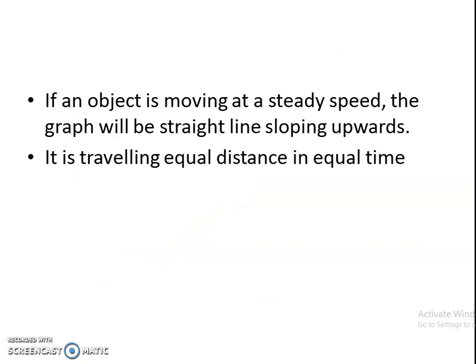If an object is moving at a steady speed, the graph will be a straight line sloping upwards. Moving at a steady speed means a constant speed, that speed will not be changing.